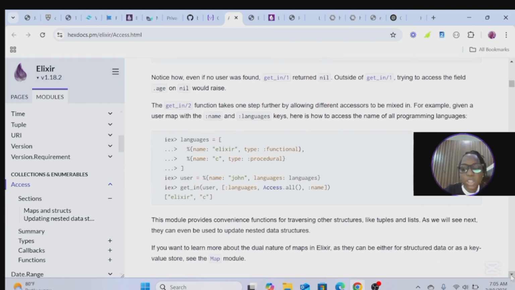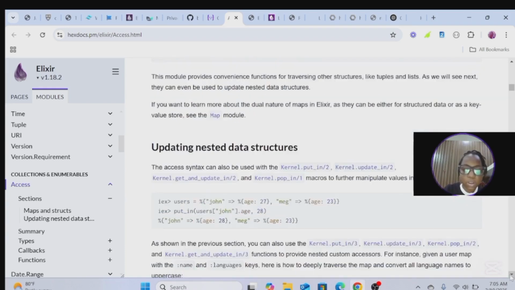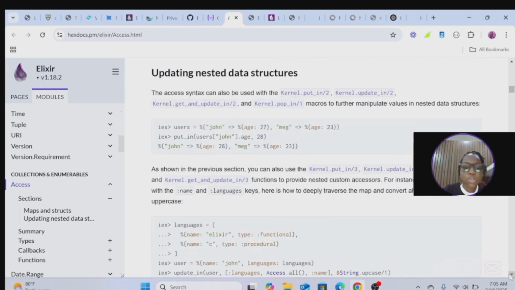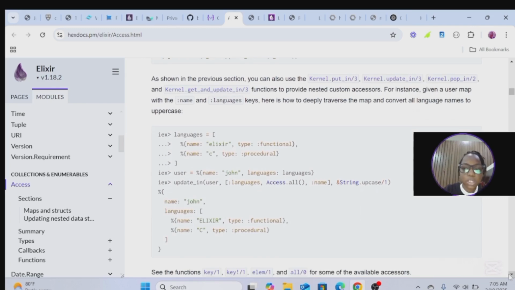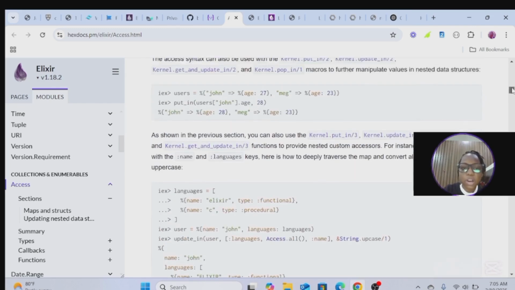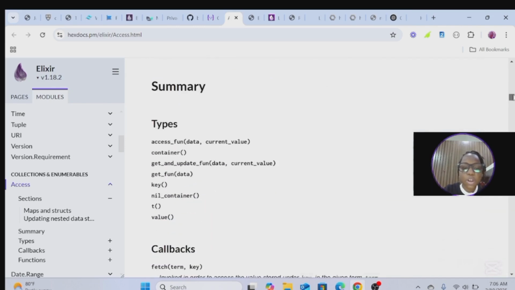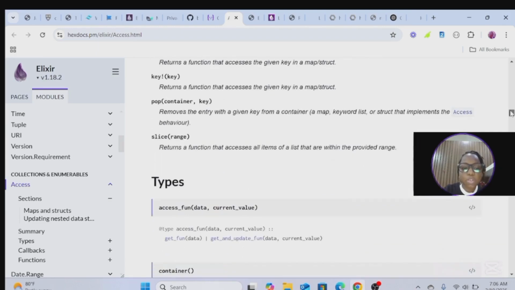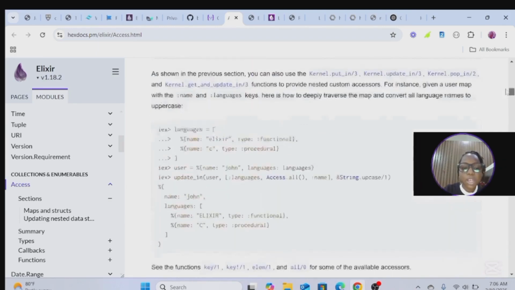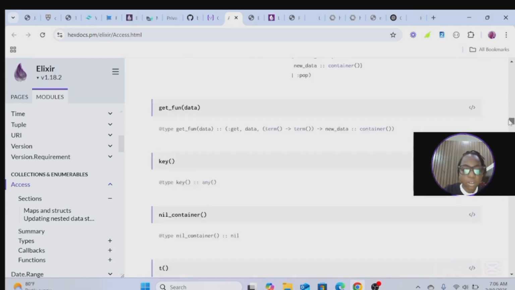So instead of it raising an error, it will give you an unknown. So when you go through the documentation and you practice a lot, you get to understand more of the things, because we can't cover everything in this video or in all our videos. We can't give you everything, but we'll try to give you the basics and cover as much as we can, but we just can't cover everything.